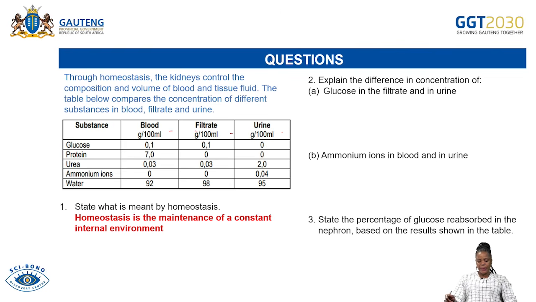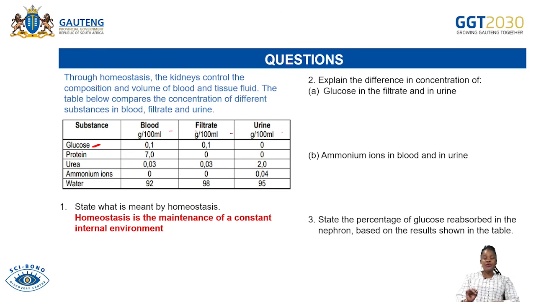Question 2, explain the difference in concentration of glucose in the filtrate and in the urine. Now on this one, you are going to concentrate on glucose as a substance because the question is about it.